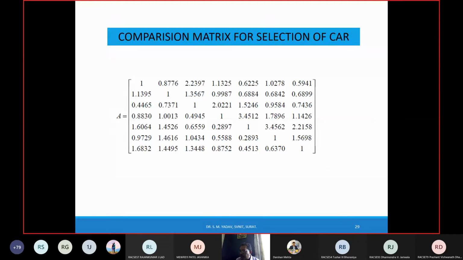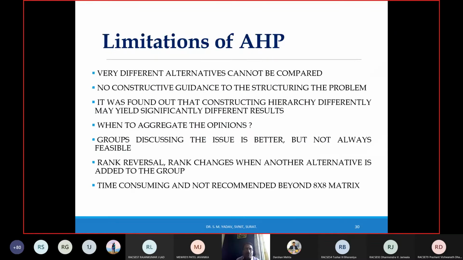Once you prepare this type of a matrix, what will happen? You can go for the prioritization of this, right? There are limitations also. What are the limitations of AHP? Very different alternatives cannot be compared. No constructive guidelines for structuring the problem are given. It was found that constructing the hierarchy differently may yield significantly different results, right?